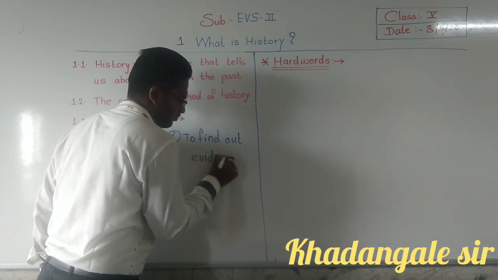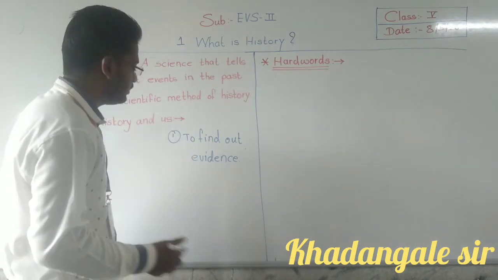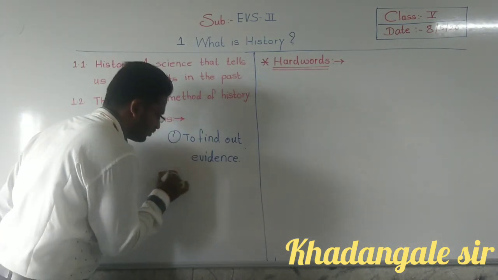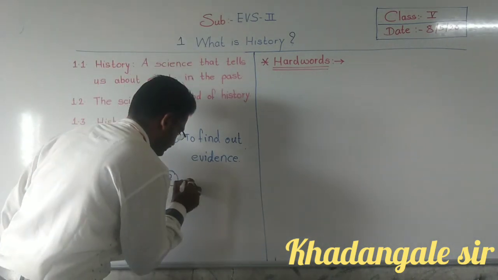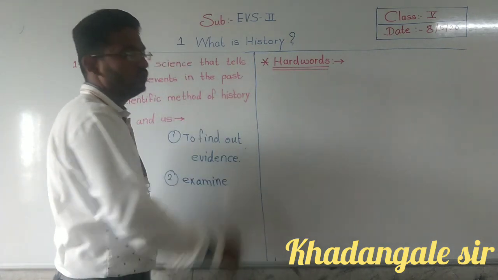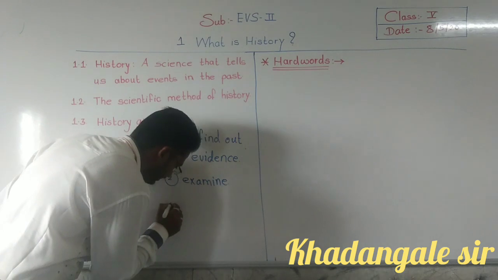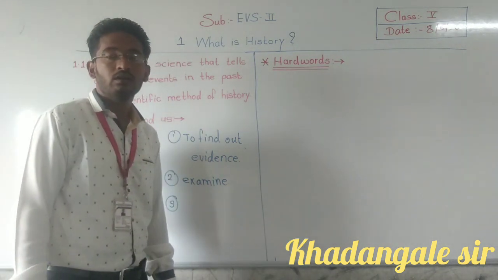This is the first process. Second, we have to examine those evidence. And third, what is the third? Guess, come on.